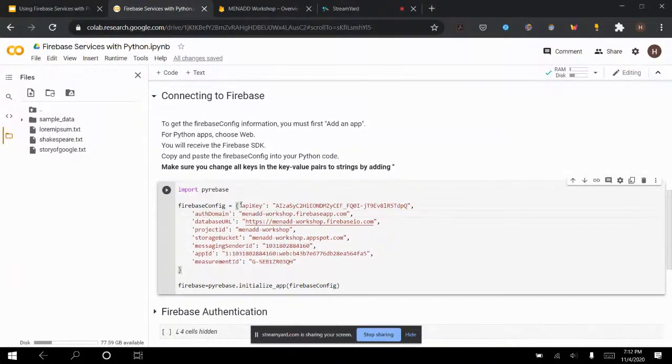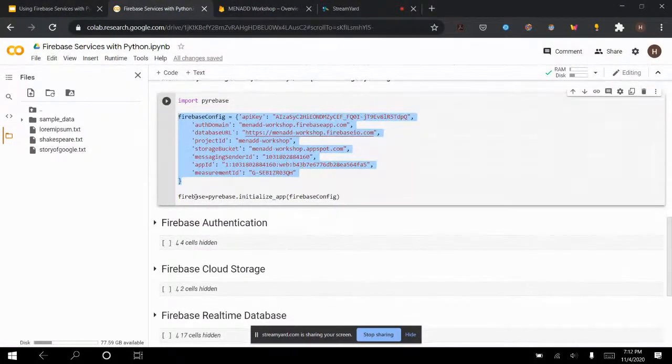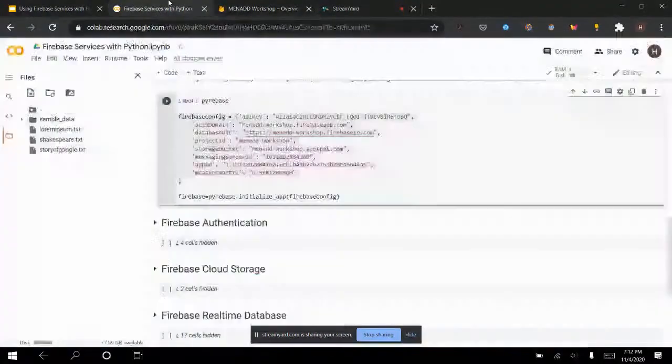Okay, awesome. How do we move on? Now I'm going to assume I copy pasted my Firebase config credentials. Then I am going to initialize an app using Pyrebase. So pyrebase.initialize_app(firebase_config), and I save this in a variable called firebase. So this is what I'll be using to talk to my Firebase project, which is right here.